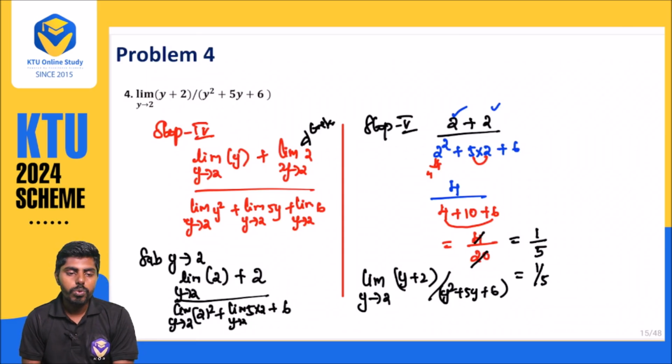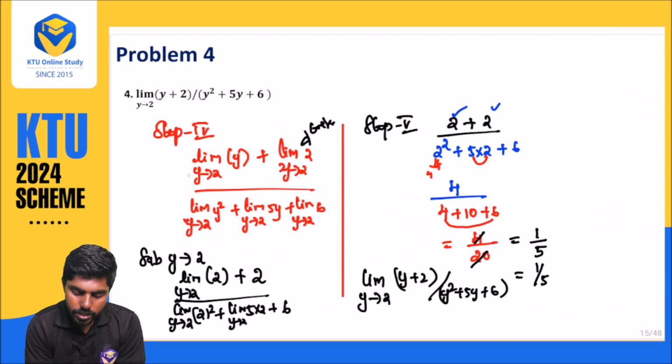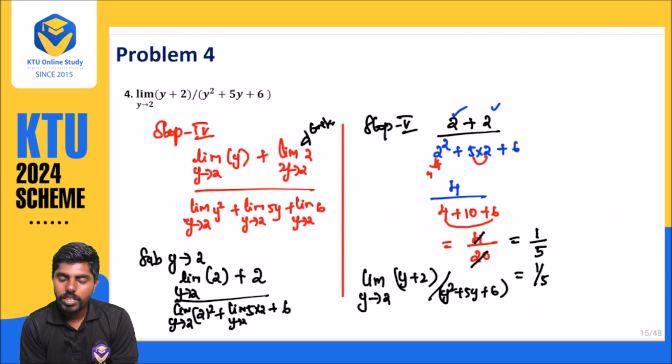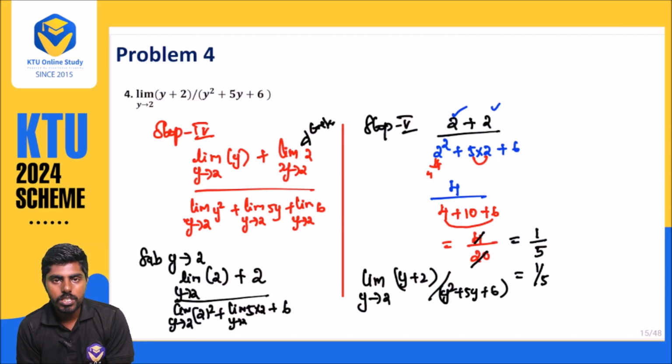This is the thing you want to write. Just write each and everything. You know the formula, whether it is a division rule, an addition rule, or a product rule. That is what you want to write. Just substitute the value that y approaches, or x approaches to the c value. When you apply that, you will be getting your required answer. Okay, we will go to the next type of problem.